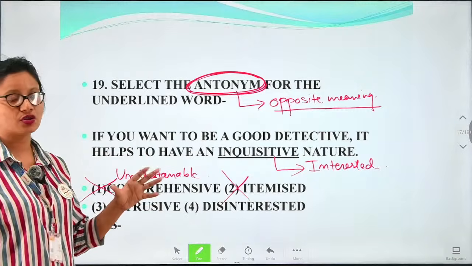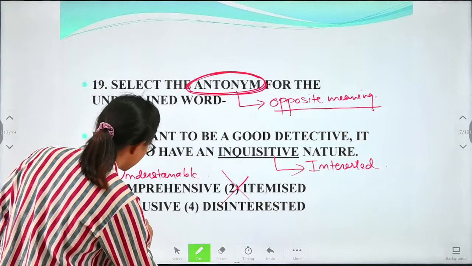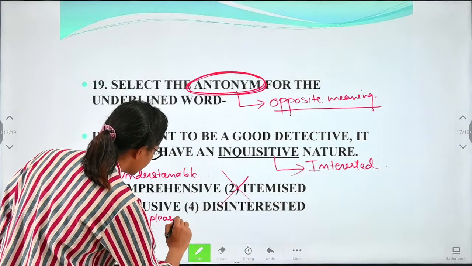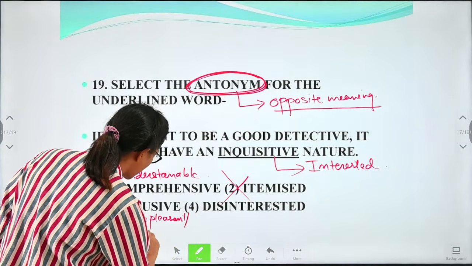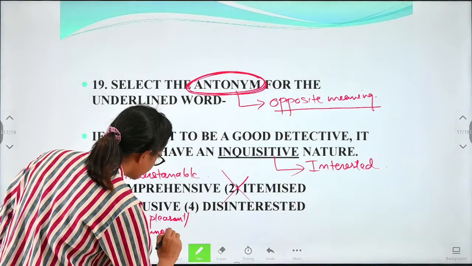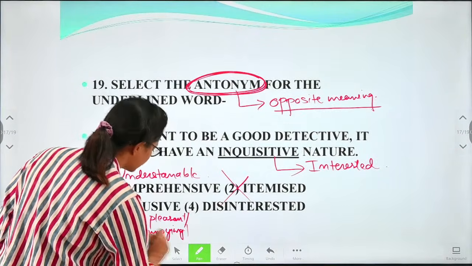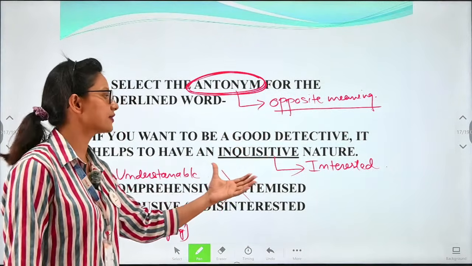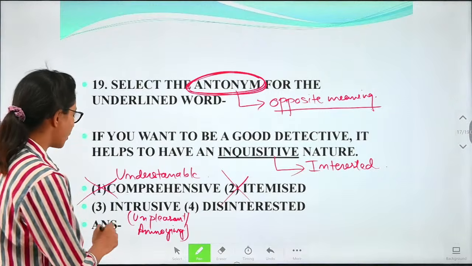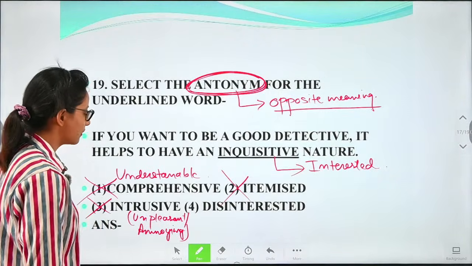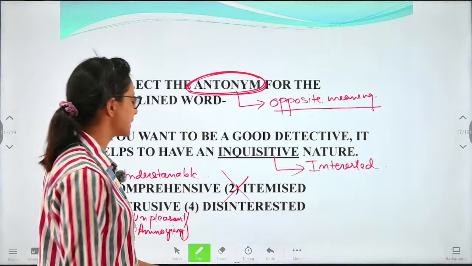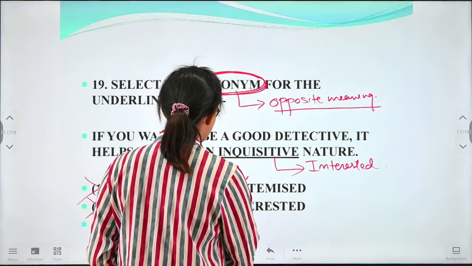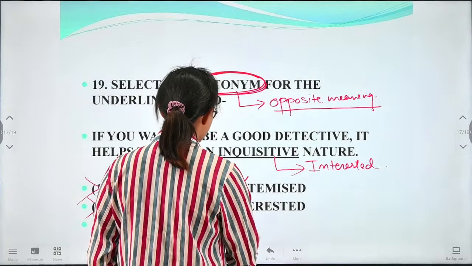Intrusive. What is intrusive? The meaning of intrusive is unpleasant or annoying. So there is nothing told about unpleasant or any kind of annoying thing here. So here we cannot use intrusive. Okay, we cannot use the term intrusive. So next is what? Disinterested. Okay, we can use the term disinterested.